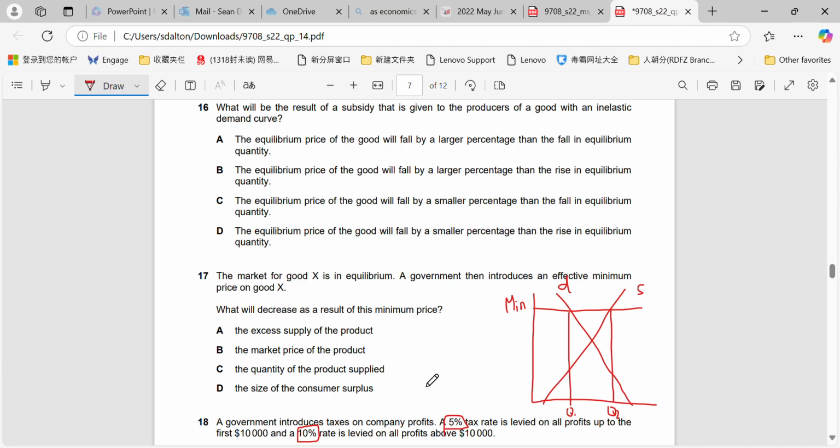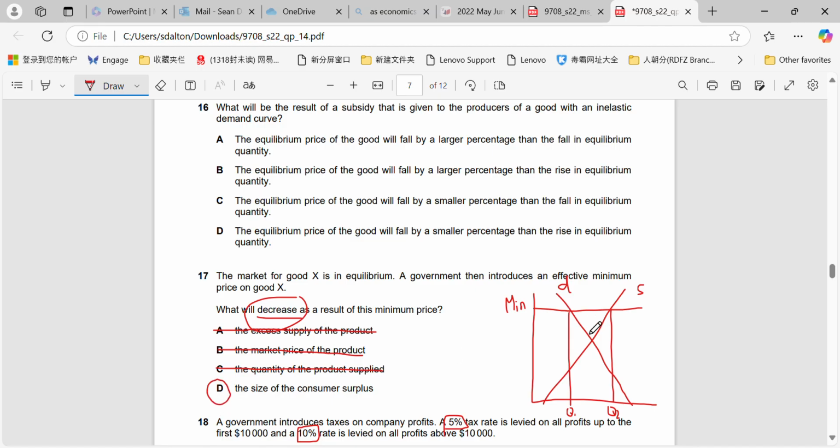Okay, so what will decrease? It does not decrease the excess supply, it actually creates an excess supply, and we can see that from the diagram. It does not decrease the market price of the product, it increases the market price of the product. And it does not decrease the quantity of the product supplied, it increases the quantity of the product supplied. What it does decrease, however, is the size of the consumer surplus, which we can see here.